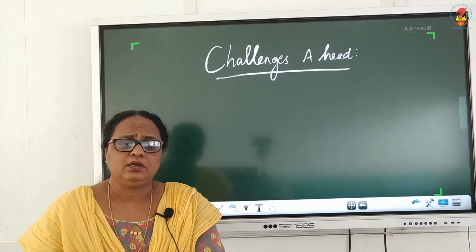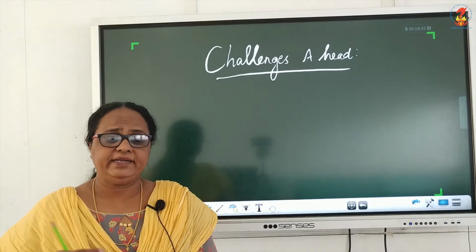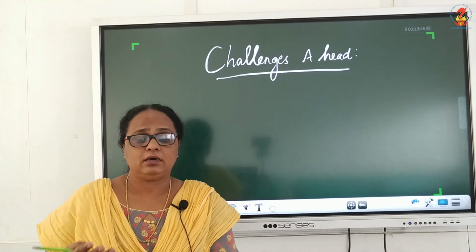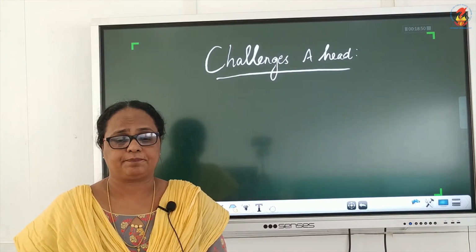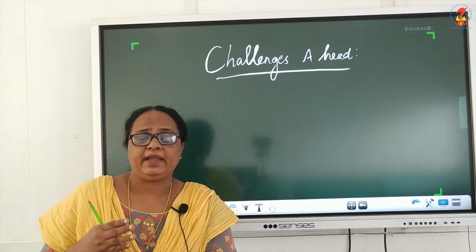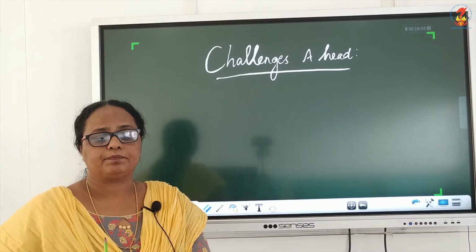Some of the various challenges are that there are wide disparities in poverty seen between rural and urban areas and also among different states. Then there are certain social and economic groups that are more vulnerable to poverty.